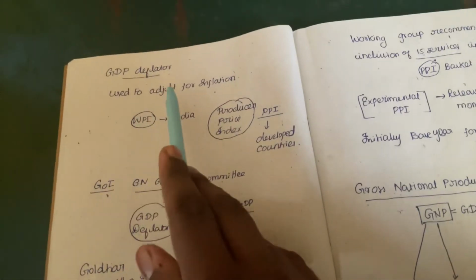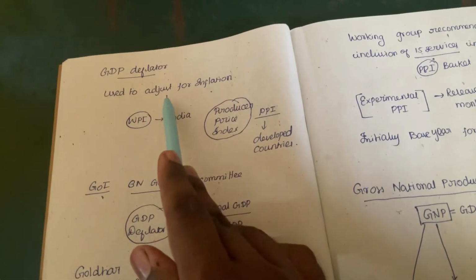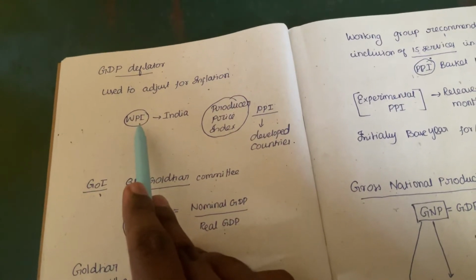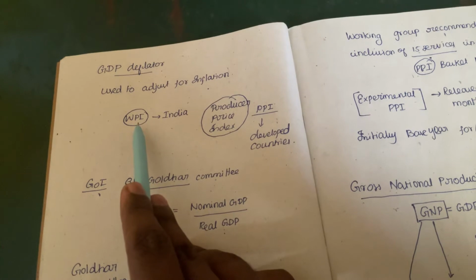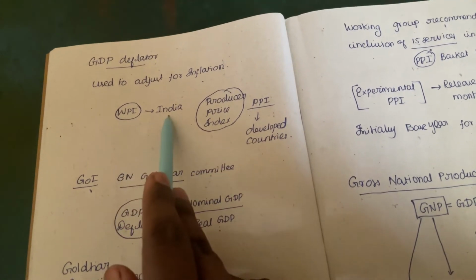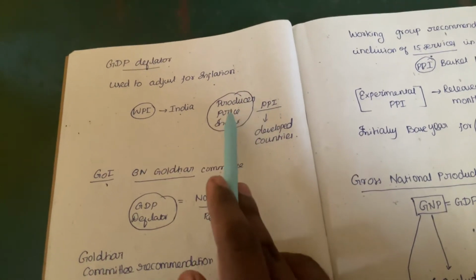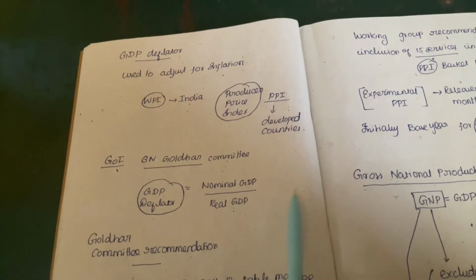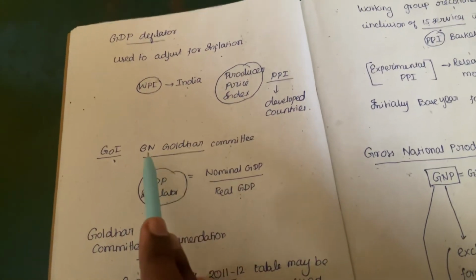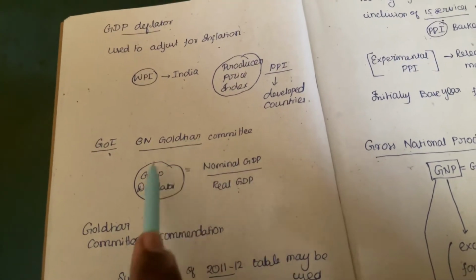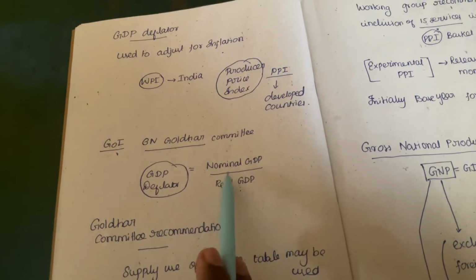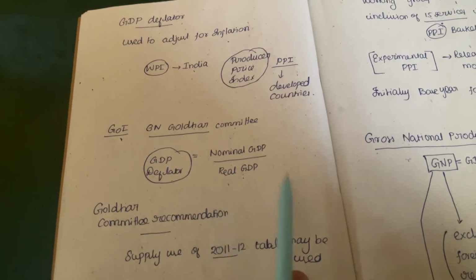What is GDP deflator? It is used to adjust for inflation. WPI, the wholesale price index, is used in India. PPI, producer price index, is used in developed countries. The Government of India set up a committee under B.N. Goldar. GDP deflator is the nominal GDP divided by real GDP.